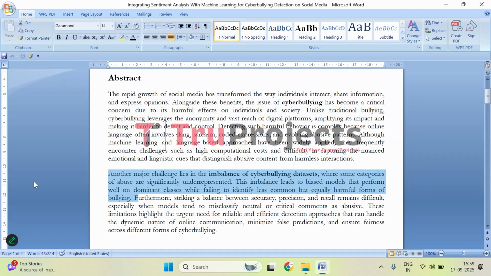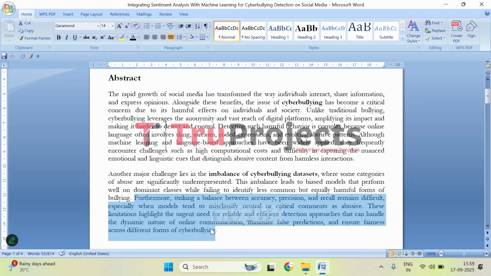This imbalance can cause machine learning models to become biased. They perform very well on common types of bullying but fail to detect the rarer ones. For example, if the dataset mostly contains offensive comments about religion, the model might learn to focus only on that and ignore more subtle or less frequent forms of abuse.